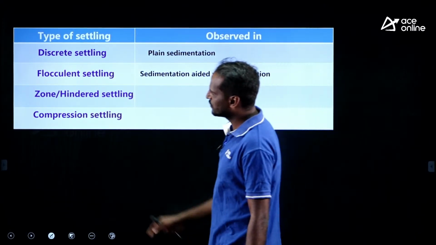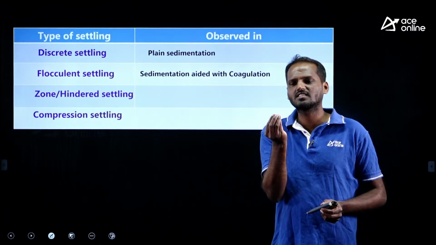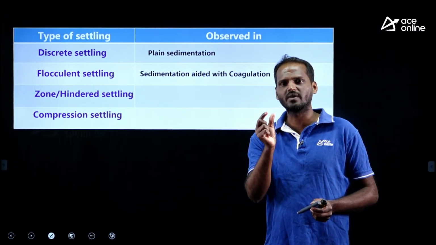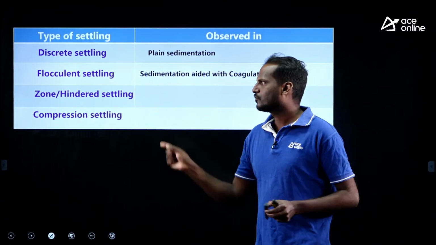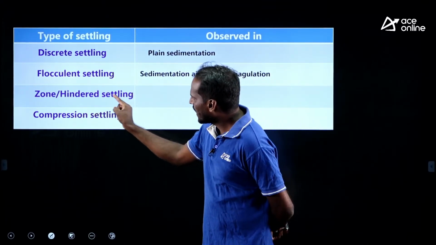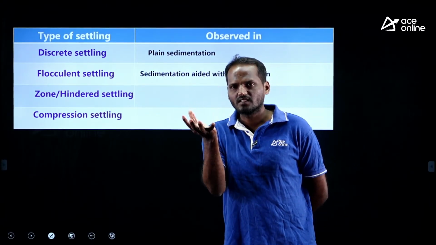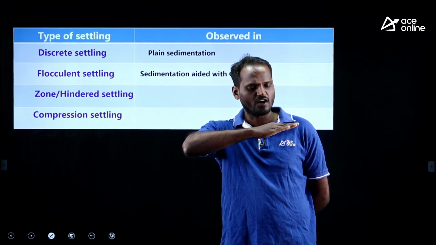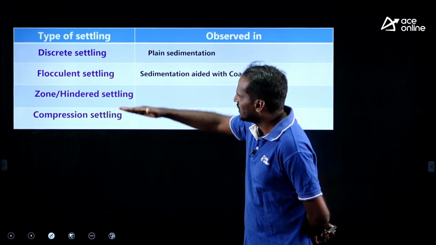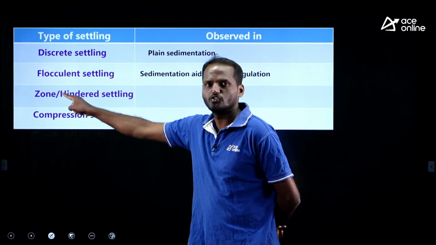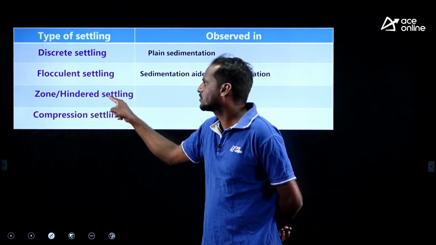What about type 3, where you observe zone or hindered settling? See, the concentration of particles is very high, so the particles bombard each other, meaning the hindrances are more. Hindrances means they are contacting each other due to the higher concentration. Due to that, the particles attain the same relative velocity. If you consider a horizontal level, all the particles have the same velocity, which means the particles settle as a zone, that is why it is zone settling. Due to the hindrances they achieve the same relative velocity, that is why it is hindered settling.